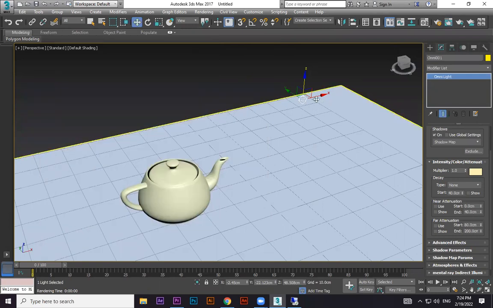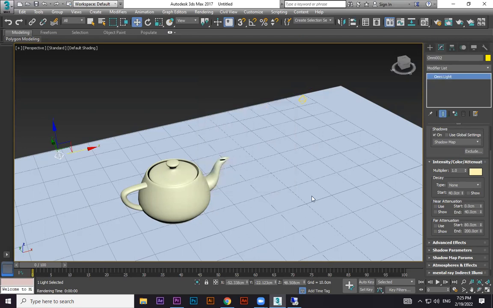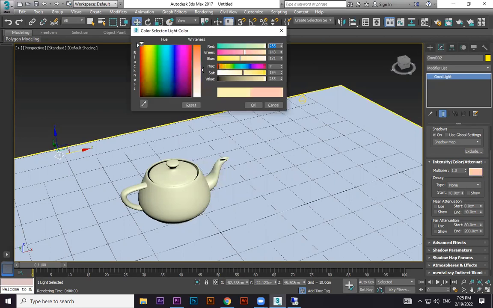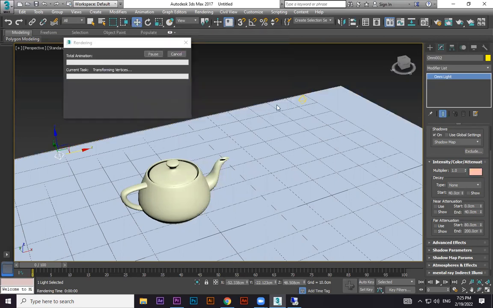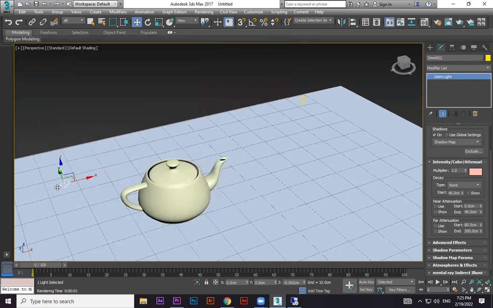So you can see everywhere now, the yellow tone is going to come. Okay. I have another light. I took shift and took a copy. When you do copy, remember it should be copy, not instance. If you did instance, if you change one, everything will change. So I took a copy here, and for this light I want a little bit reddish light. So you can see a two-light combination now. This side is reddish, this side is yellow. Just to understand more, you can keep it close to the ground.